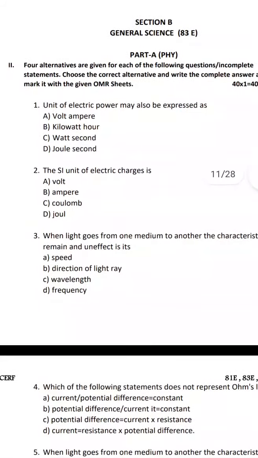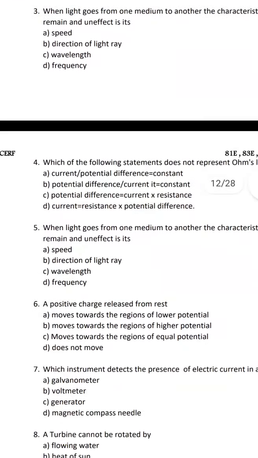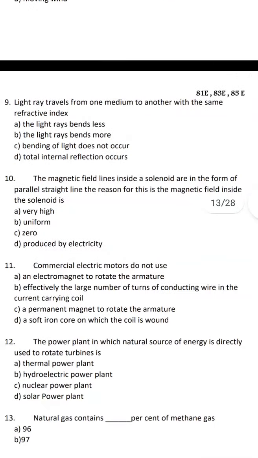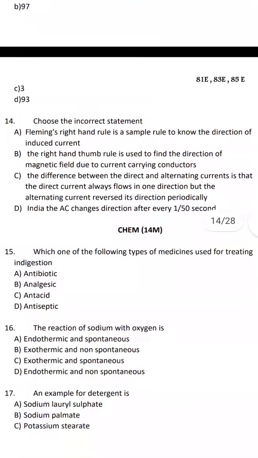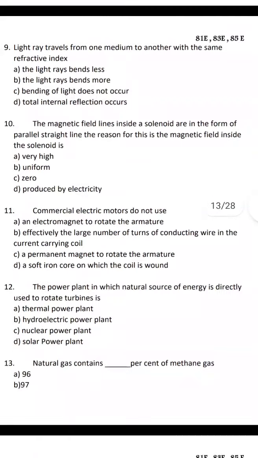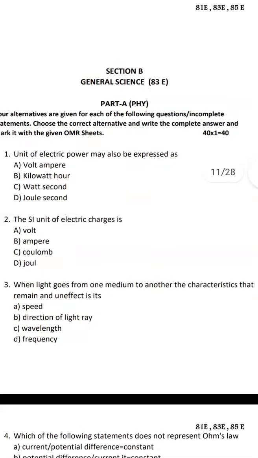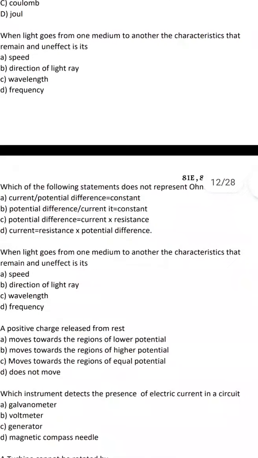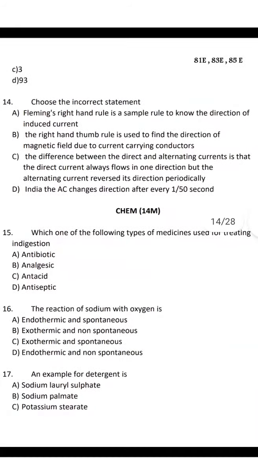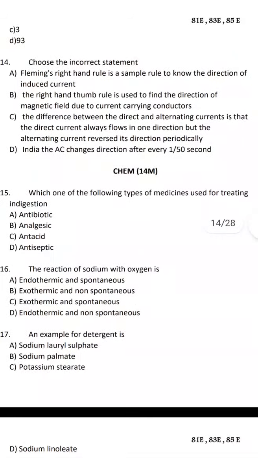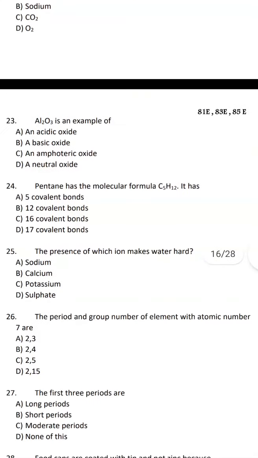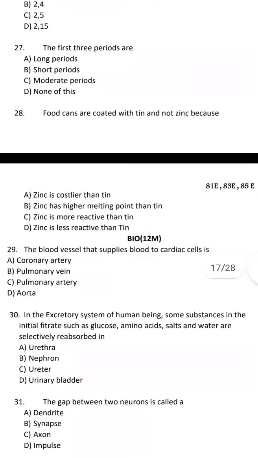Just coming down, and then you can see there is chemistry. According to model paper number 1, physics is part A and part B is chemistry. Here they have chosen around 14 marks for chemistry, and biology they have considered for 12 marks.